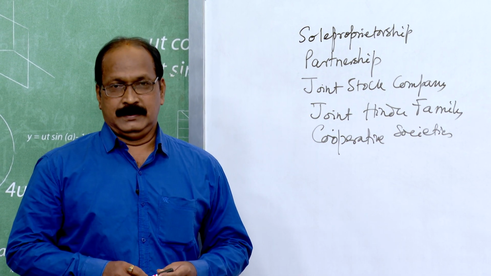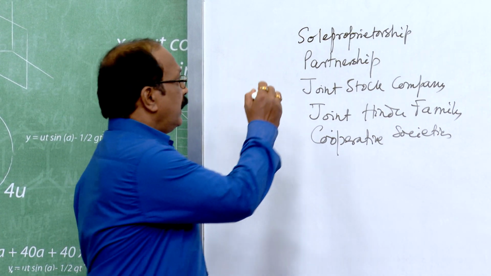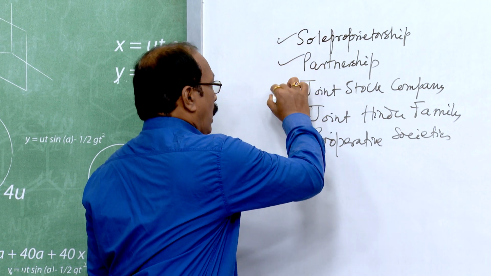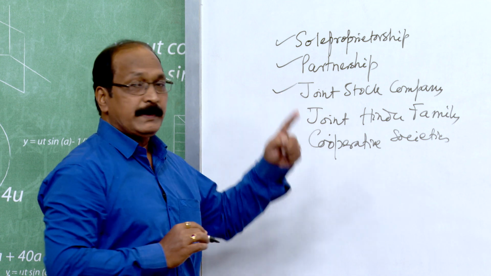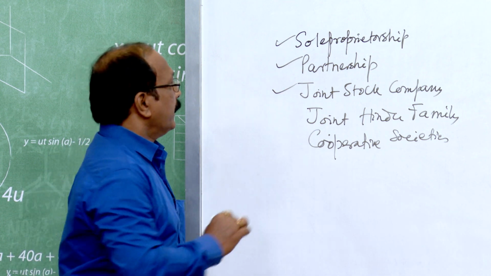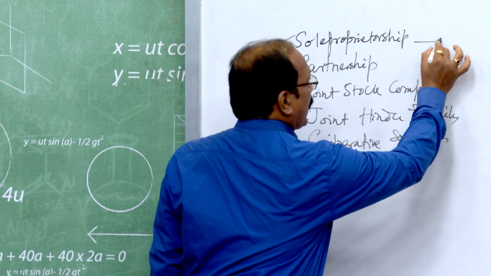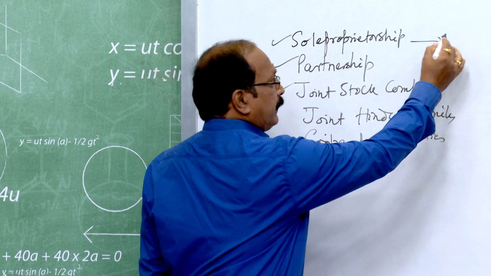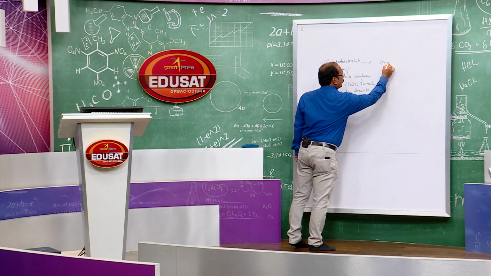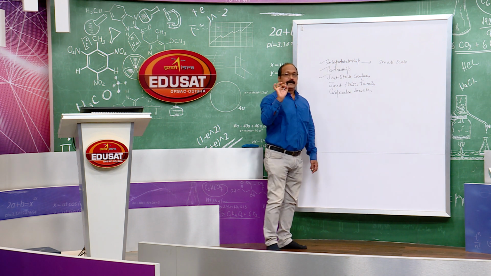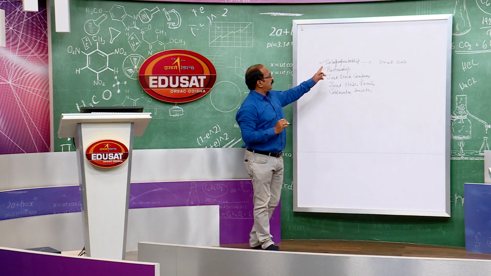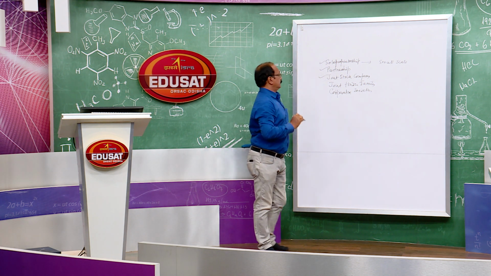Normally, sole proprietorship is meant for small scale. That means a small amount of capital is required to form this type of organization.